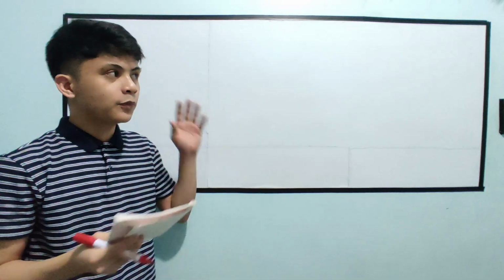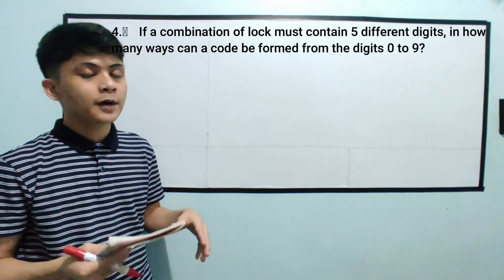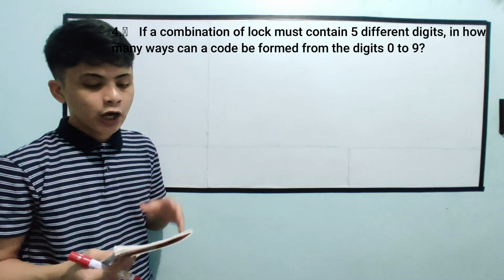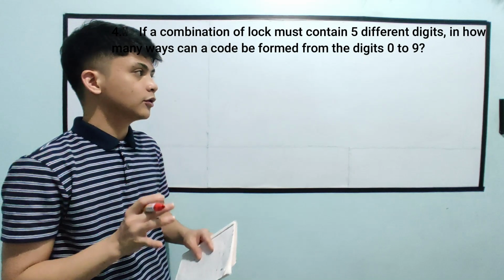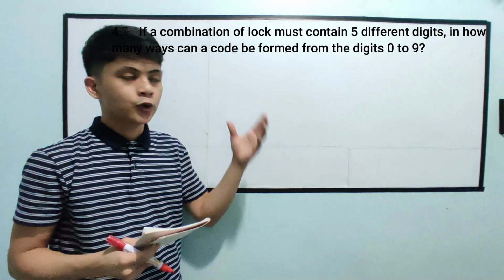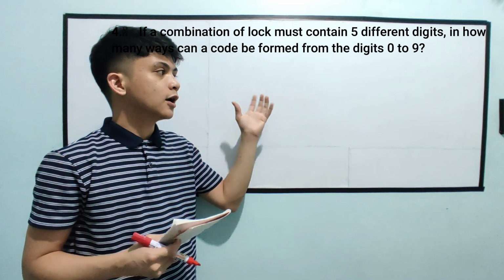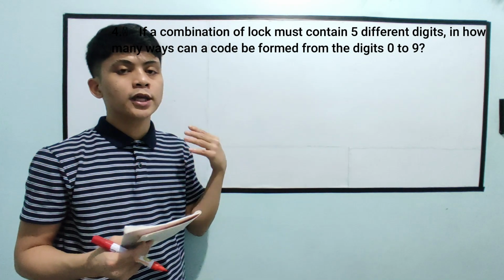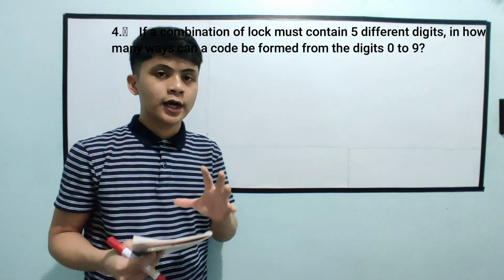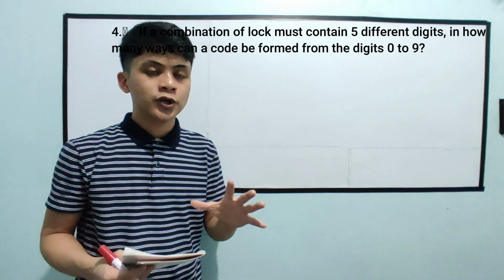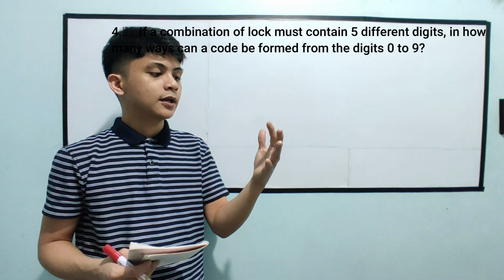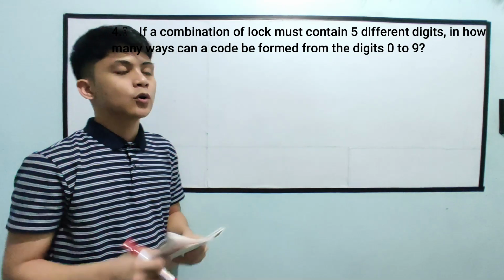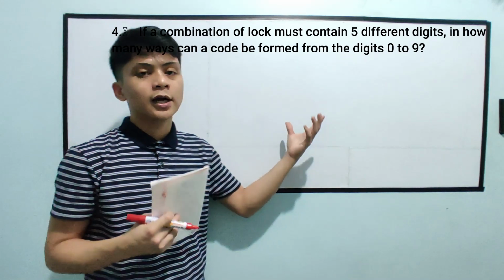Another example. If a combination lock must contain 5 different digits, in how many ways can a code be formed from the digits 0 to 9? Gagawa daw tayo ng 5-number code. Yung code ay composed ng 5 numbers, and kukuha tayo sa digits na 0 to 9. So, meron tayong 10 choices: 0, 1, 2, 3, 4, 5, 6, 7, 8, 9. Out of 10, 5 lang yung gagamitin natin.